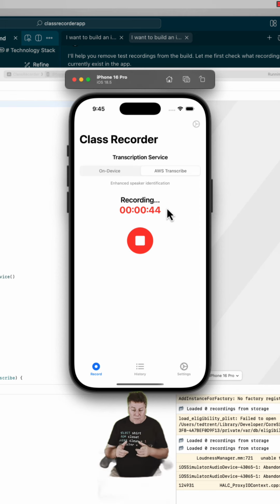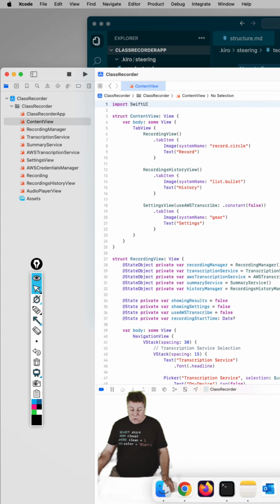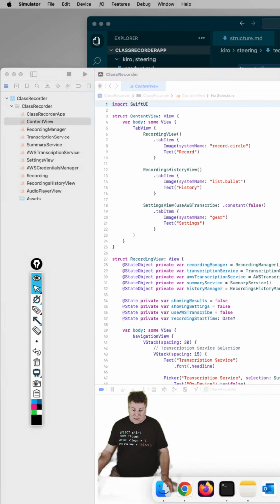Okay, but your homework when you're done watching my demo is to go to Kiro.dev, and download this tool and play with it. I'm going to demo it for you in a little bit. The really cool thing about this app is I have the app open here inside of Xcode, but I didn't write a single line of code to get this functionally working. Okay, so all of this, I didn't even edit one line, which is really kind of amazing.